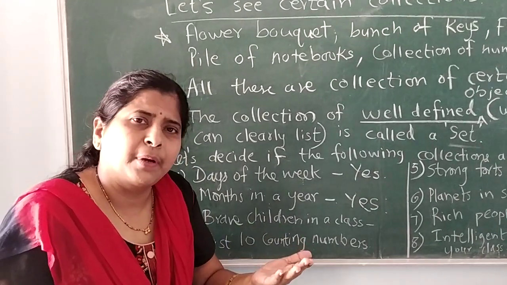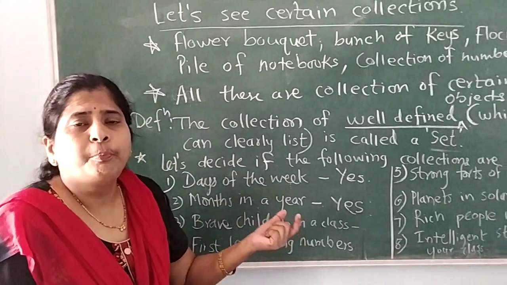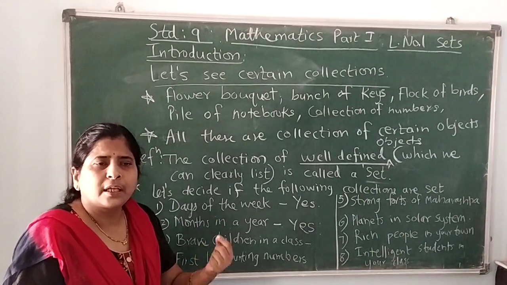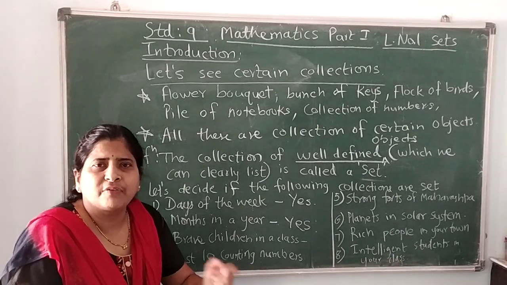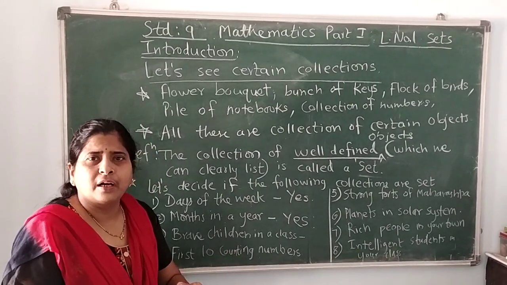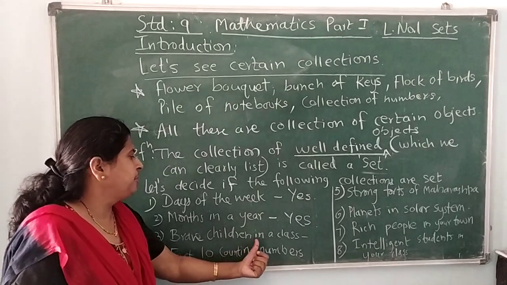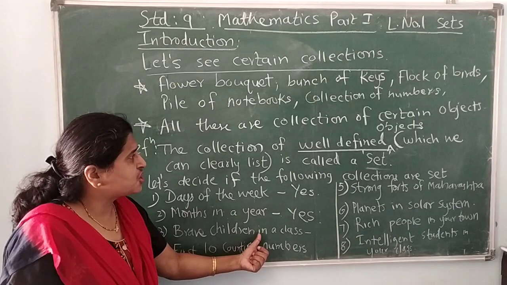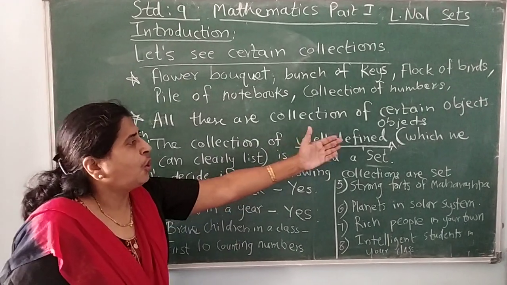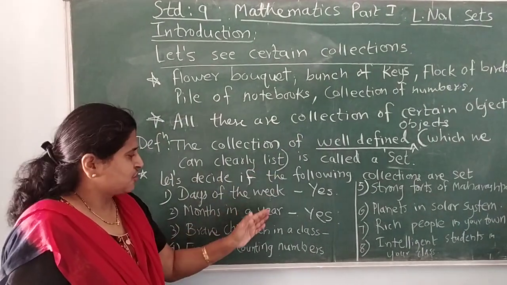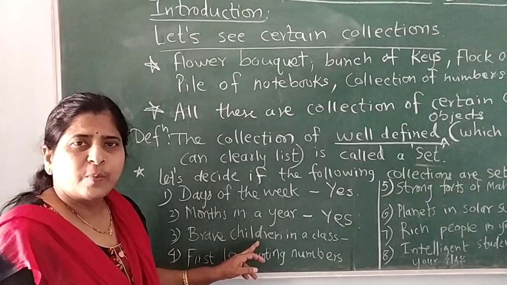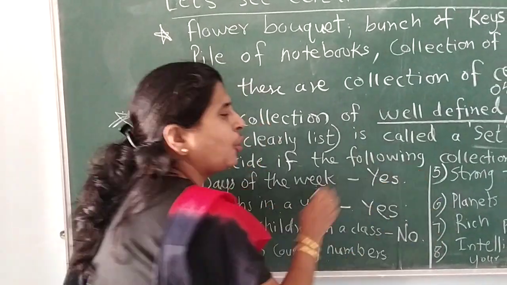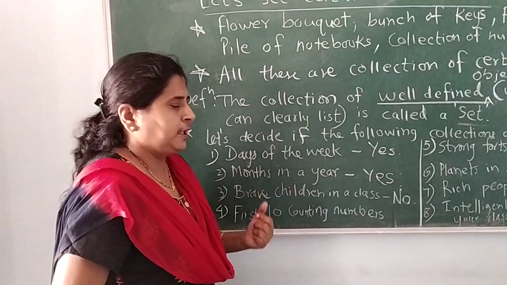So C might be the brave child as per B. So being brave is a relative concept, and a person cannot show bravery in each and every situation. So it is really difficult to tell which students can be included in such a collection. So this collection is not well defined, or we cannot clearly list the students in it. So my dear students, this collection is not a set.